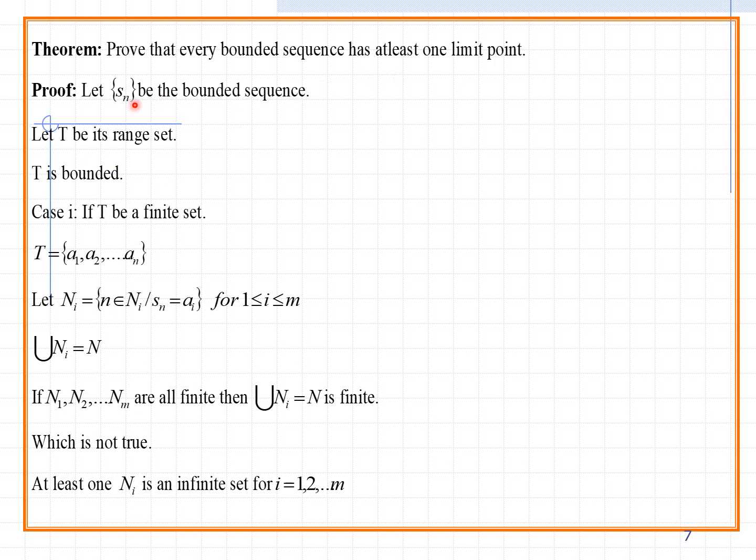Let us see this. Let Sn be the bounded sequence. Let T be its range set. Sn is a bounded sequence, for example, -1 < Sn < 1, that is, from -1 to 1.